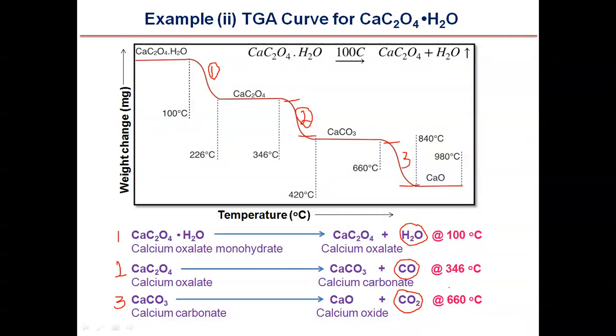So this is very important. The first decomposition reaction is at 100 degrees Celsius. The second reaction, the decomposition of calcium oxalate, is at 346 degrees Celsius. And the third decomposition reaction is at 660 degrees Celsius. Beyond 660 degrees Celsius, the calcium oxide is not changing at all, chemically or physically. So it is thermally stable. That's why we have three decomposition reactions of calcium oxalate monohydrate here.